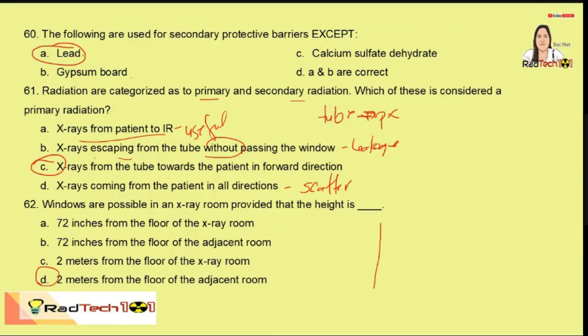So, if this is the window, if this is the walls or the door, this is the floor of the X-ray room. So, ito yung door. Ito yung floor ng adjacent room. So, pwede tayo maglagay ng window as long as 2 meters siya from here up to here. So, pwedeng maglagay ng bintana dito. Pero kapag dito galing, so, mas mataas syempre. So again, 2 meters from the floor of the adjacent room.